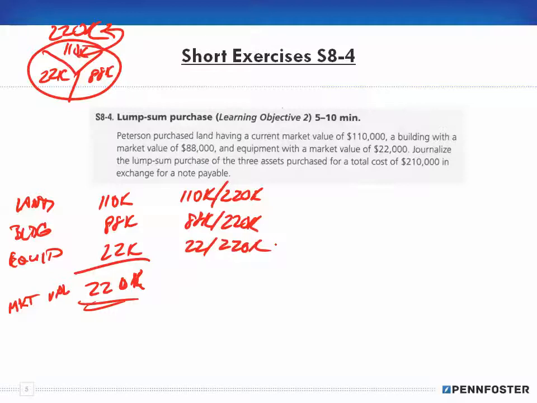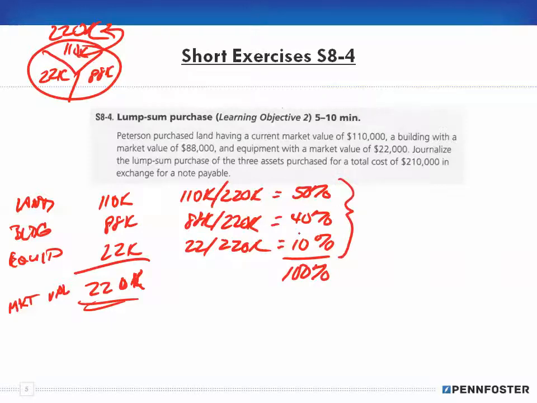So let's see here, quickly doing the math. Okay, so 110 is half of 220, so that's 50%. 88 divided by 220 is 40%. And of course, the remainder has to be 10%, right? Because they all have to total 100%.